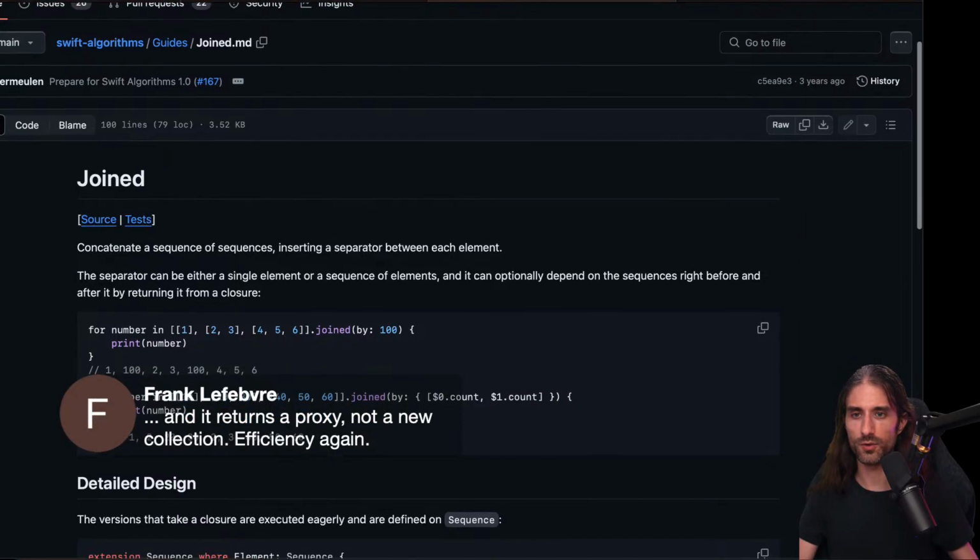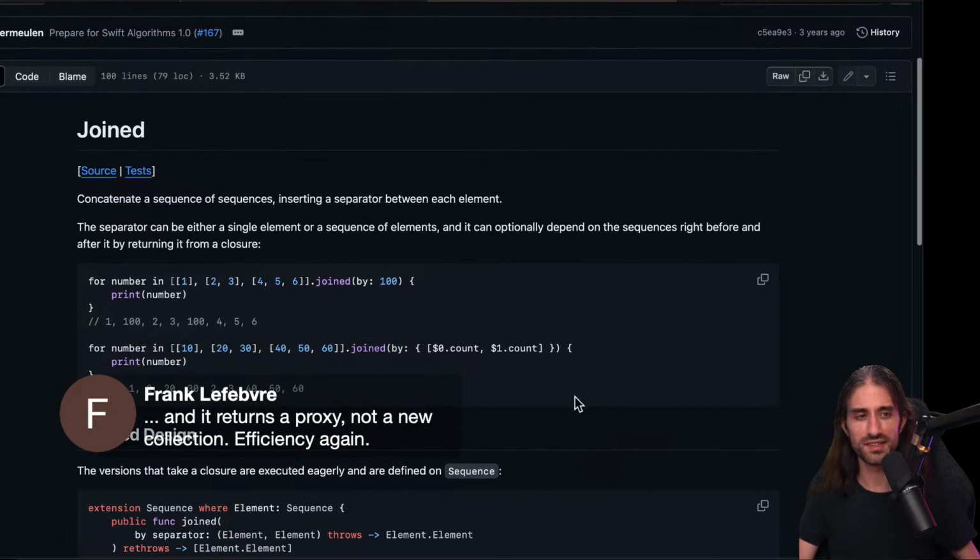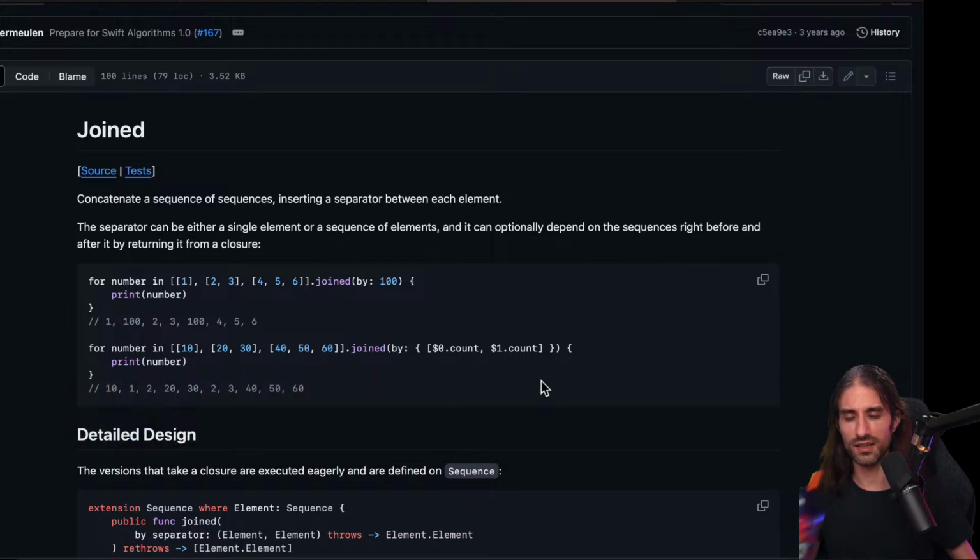And you're saying, Frank, it returns a proxy, not a new collection. So once again, something that's very efficient. I guess they will mention it maybe in the complexity part. So I'm trying to find examples of when you would find a genuine use case for it. I struggle a bit.